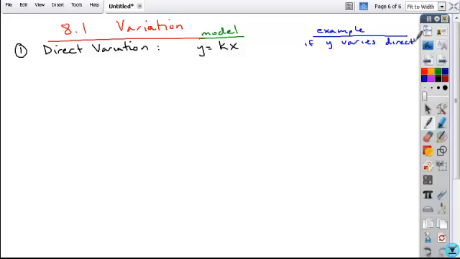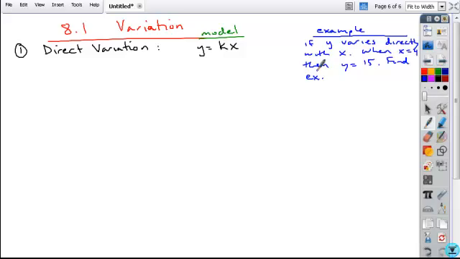You'll be specifically told what kind of variation takes place. So if they say y varies directly with x, and then it'll say when x is equal to some number, so let's say 4, then y is equal to some other number, let's say 15. And you'll be asked to find an equation for this relationship.